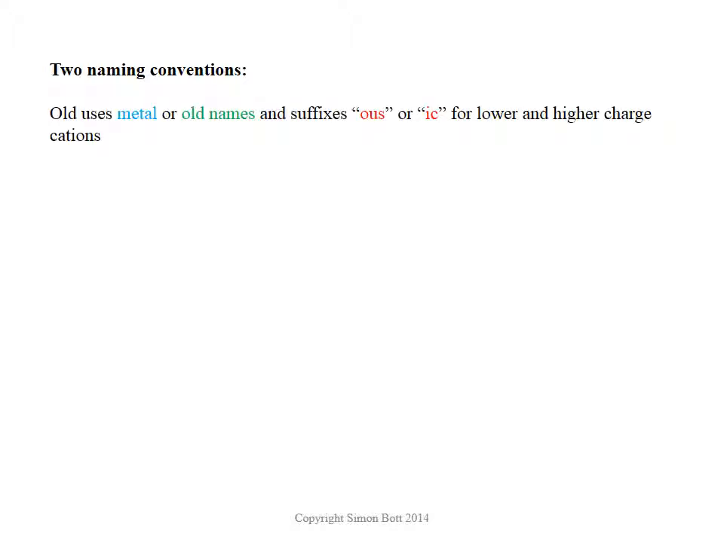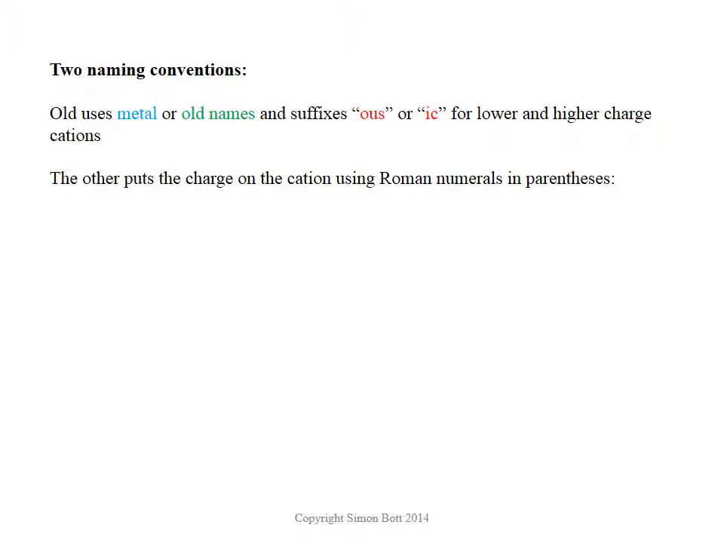Well, there are actually two naming conventions for this. The older one, which will actually have more words with which you're familiar, just uses the metal name, or in some cases even the old name for the metal, and then adds on the suffix -ous or -ic, depending on which of two cations has the lower or the higher charge. The second, newer way is much more systematic, where you just say what the charge of the cation is by using Roman numerals in parentheses.